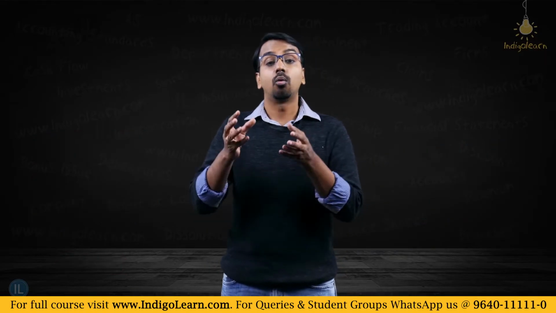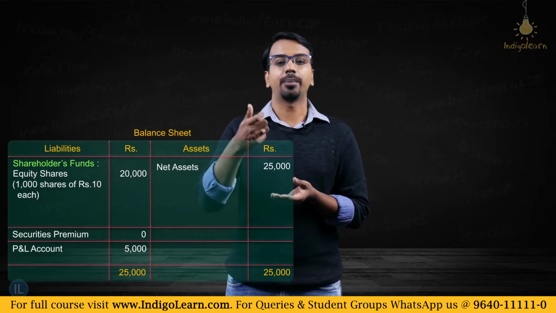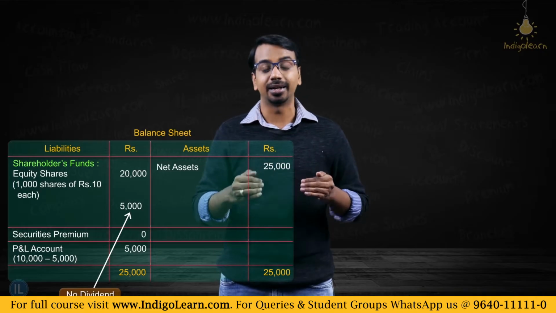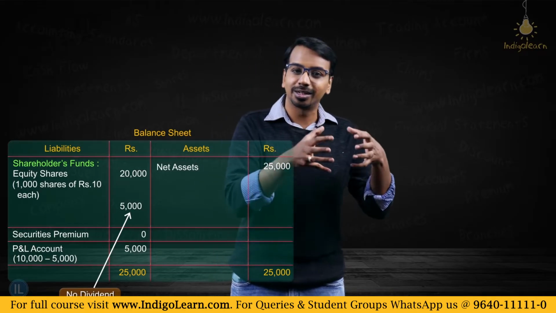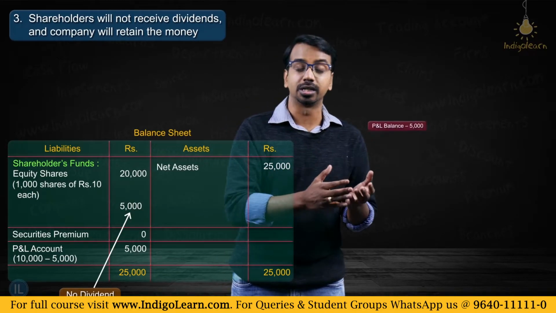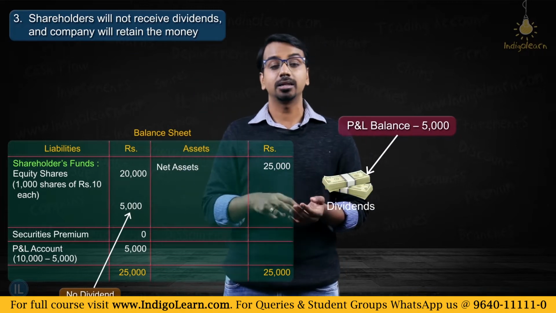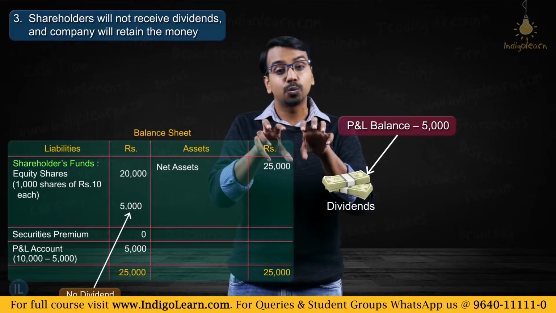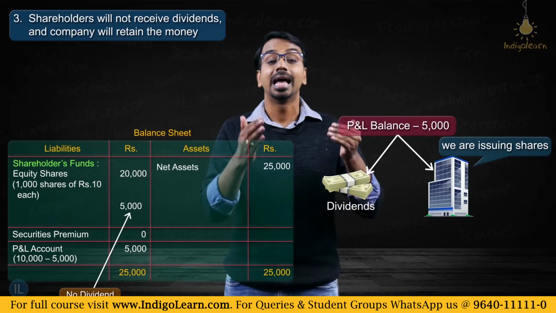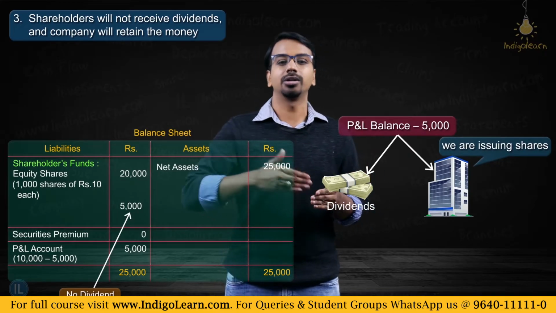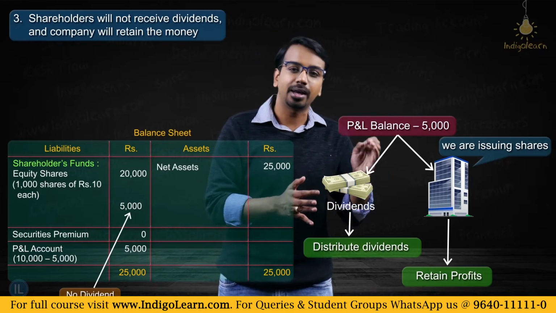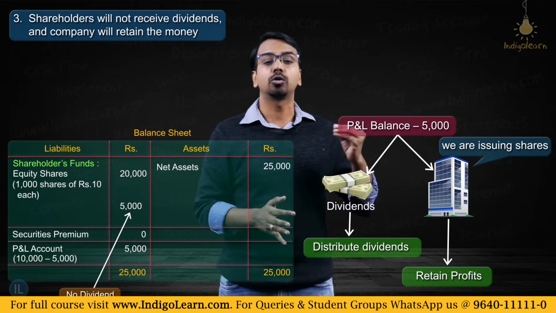Another thing that you need to notice, whatever is the profit portion that we have transferred to capital account, to that extent, the shareholders will no longer be receiving dividend. The company will keep that money within the company, right? This is another factor which the company might consider to issue bonus shares. Whether they want to pay dividends out of the profit and loss balance, or whether they want to keep the profit and loss balance with the company, capitalize that profit. That means issue equity shares against the profit and loss balance and keep the money within the company. Do they want to distribute dividends or do they want to retain the profits within the company? This is another factor which companies or management might think about whenever they are deciding about bonus issue.